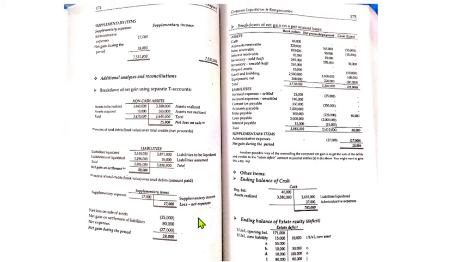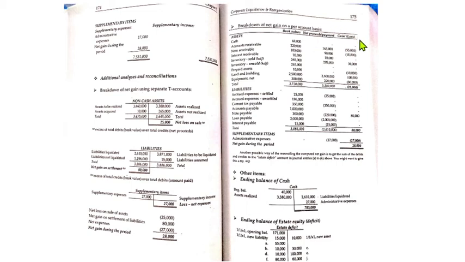So that's how we analyze the transactions related to the computation of the balances of the net loss and the net gain on the realization of the assets, the liquidation of liabilities and other supplementary items.